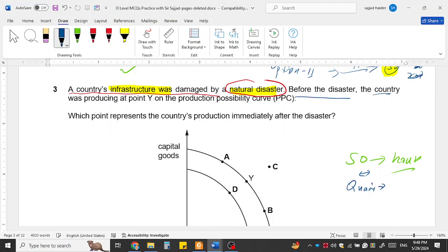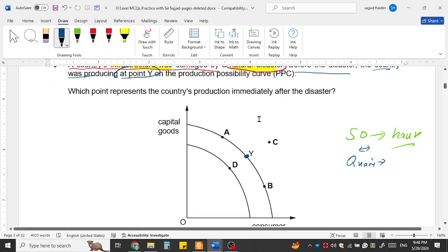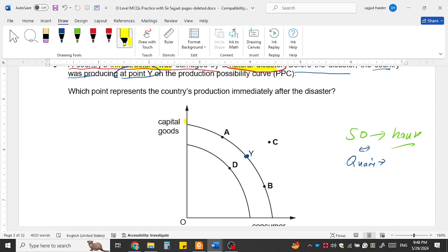Before the disaster, the country was producing at point Y. So this is the point Y. Point Y is on this PPC curve. This is this PPC curve. This is point Y.